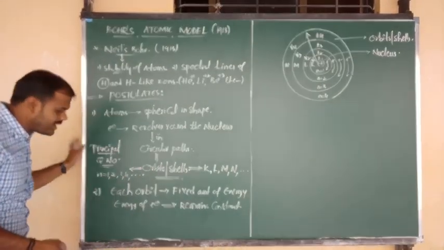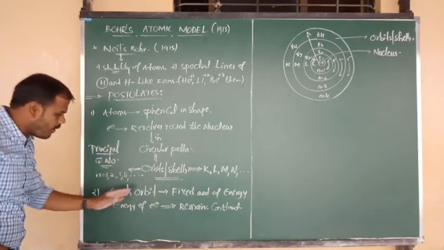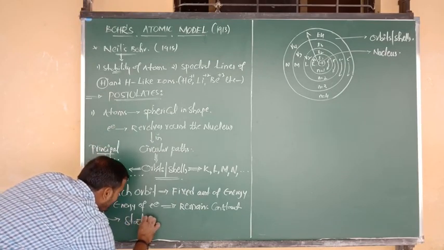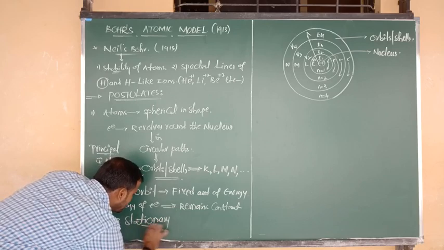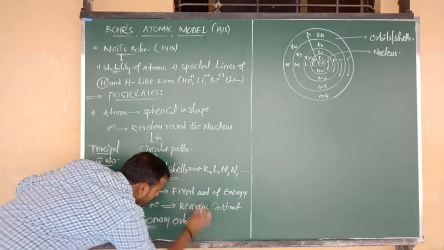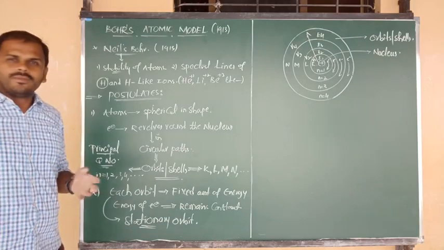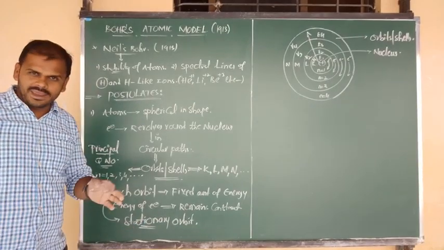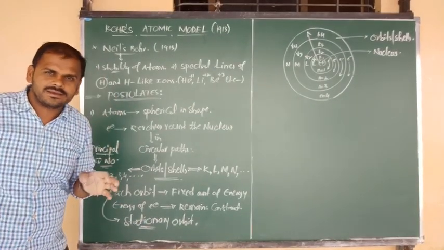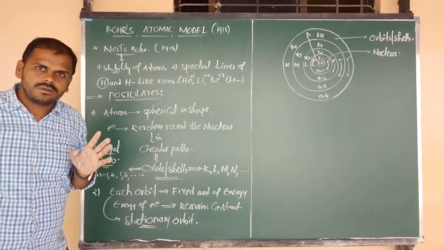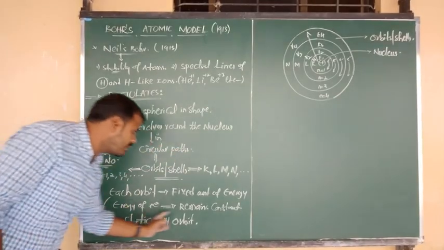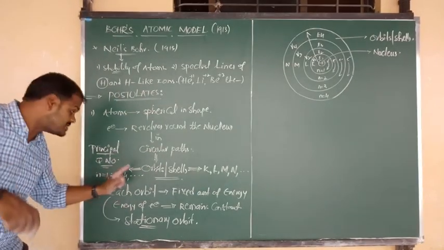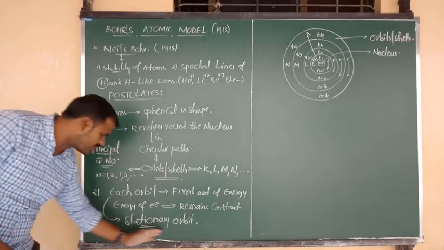So an orbit with a fixed, constant amount of energy is known as a stationary orbit. Your focus should be on this word. They can ask you, what is meant by stationary orbit? Stationary orbit means, in simple words, an orbit with constant energy, in which electrons also have constant energy. The energy of an electron does not change in the particular orbit. Such orbits are known as stationary orbits.